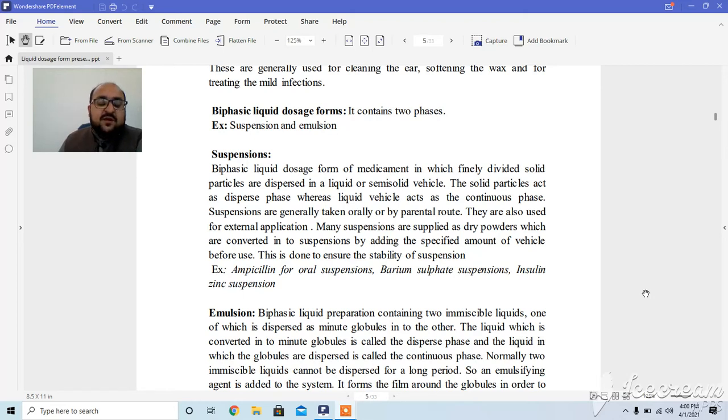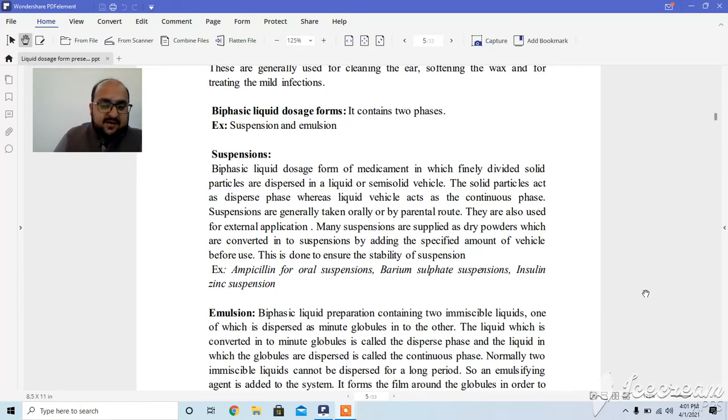So, this lecture is related to biphasic dosage forms, in which suspensions and emulsions are the primary dosage forms. Suspension is the liquid dosage form in which the medicaments are finely divided solid particles and then dispersed in a liquid or semi-solid vehicle.